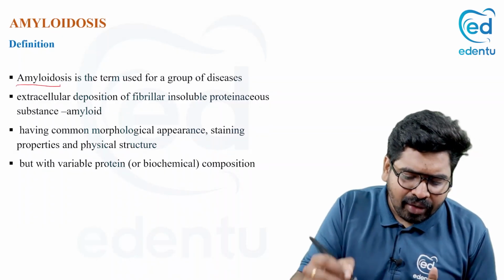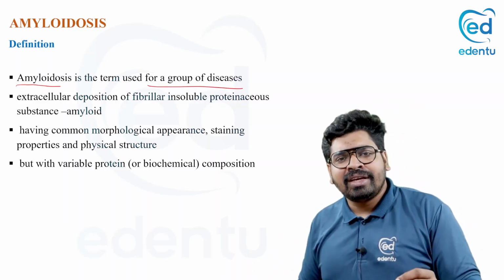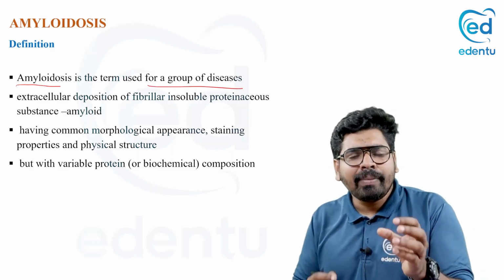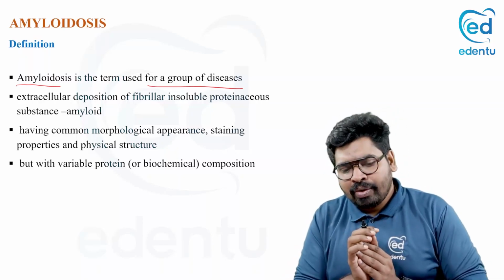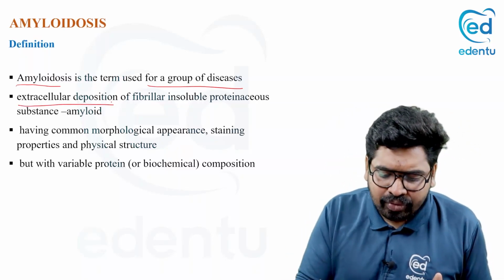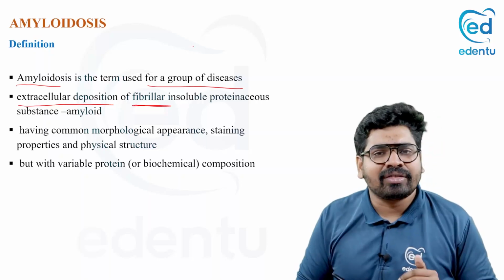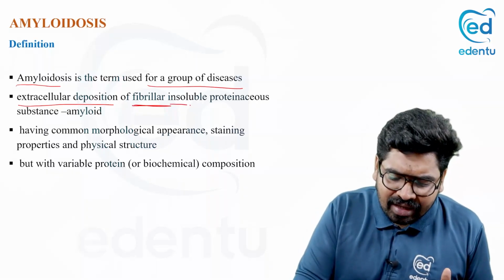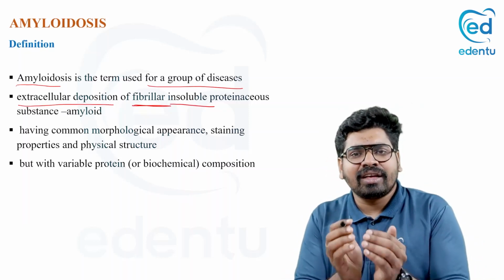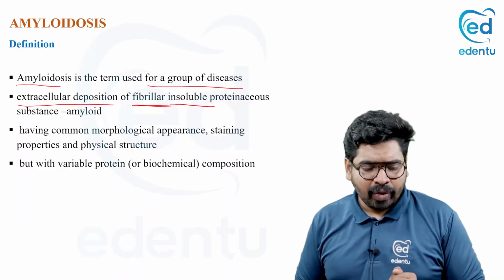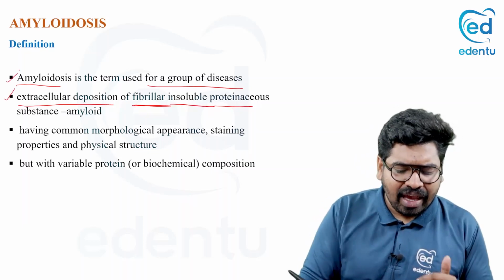As I told you, amyloidosis is a group of diseases, so there are many diseases in which you can see a material called amyloid. Amyloid is an extracellular material which is formed in our body. Amyloid is an extracellular deposition of a fibrillar protein. It is made of fibrils or fibrous protein, and it is insoluble. That means it is insoluble in our body fluid, so it will be present as an extracellular solid body. It is a proteinaceous substance called amyloid, and there is a peculiar staining of this amyloid.